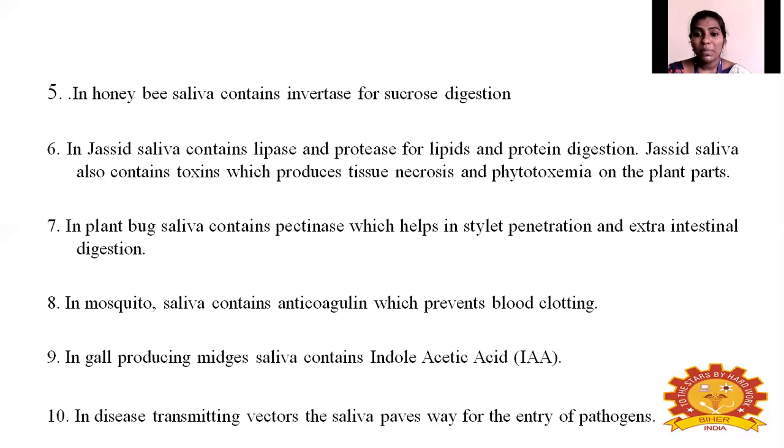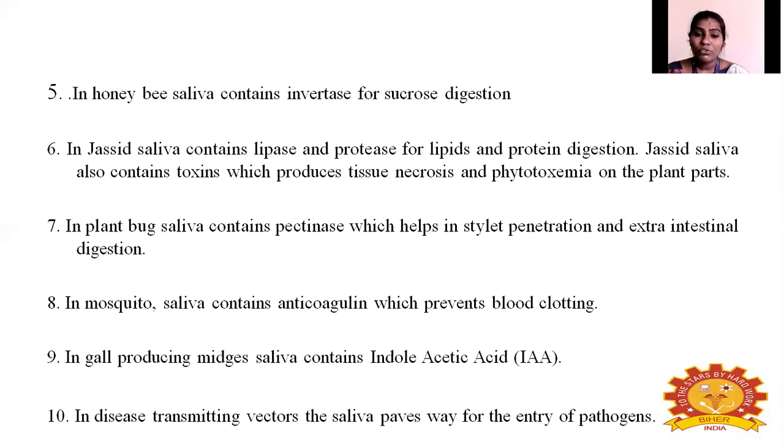In a plant part it may cause phytotoxemia, that means color change will be seen in the leaves or some parts of a plant. That is caused because of the toxin substance present in the saliva of the jassid insect. Then in the next example, plant bug, the saliva contains pectinase, which helps in stylet penetration and extra-intestinal digestion. And in mosquito, saliva contains an anticoagulant substance which prevents blood clotting while they penetrate their stylet into the skin of human or animal.